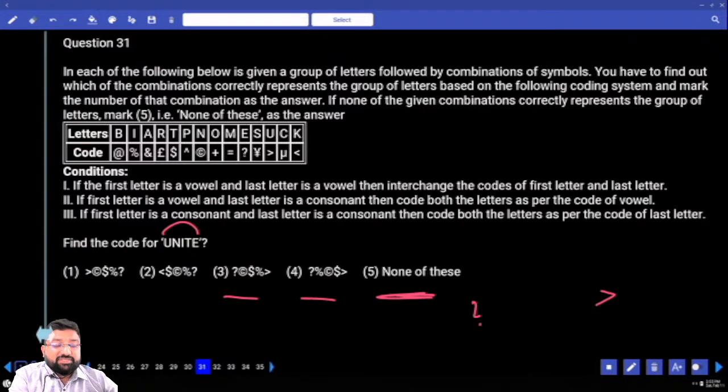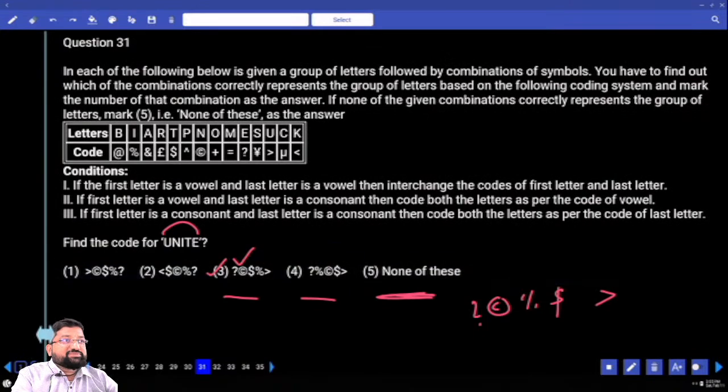What's the code for N? Copyright. What about I? Percentile. What about T? Dollar. Come on, which option is my answer? Be careful. The mistake many of you make is to see copyright and immediately mark the third option.